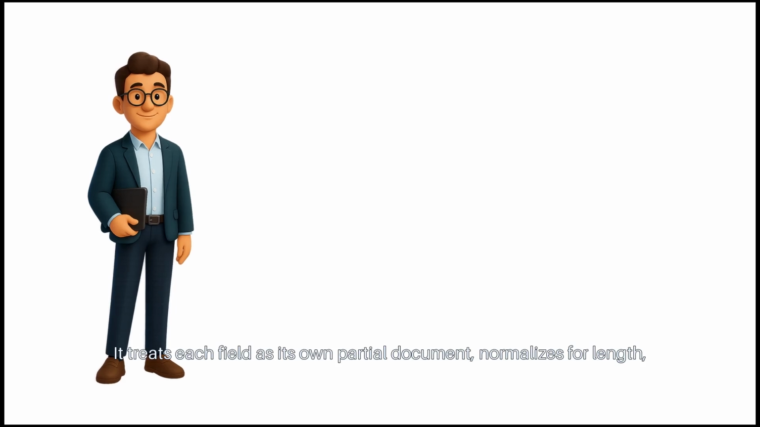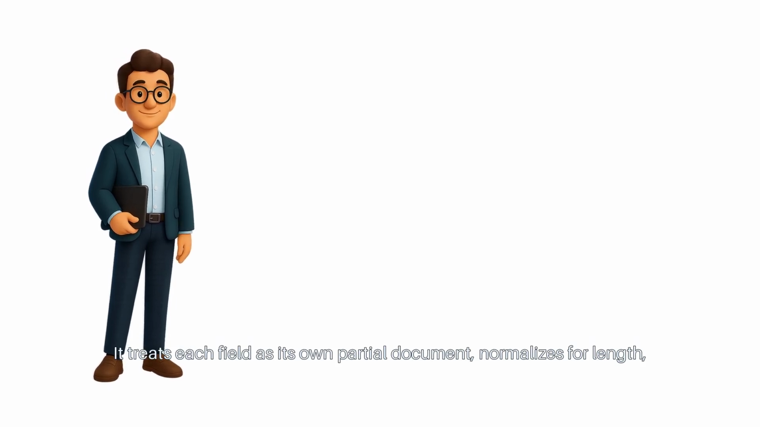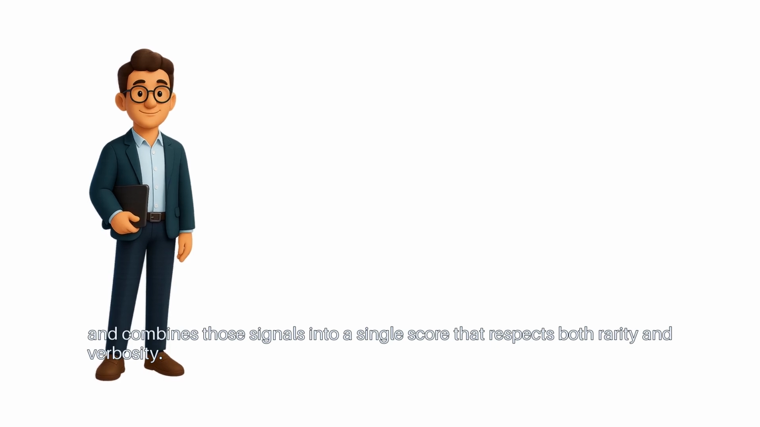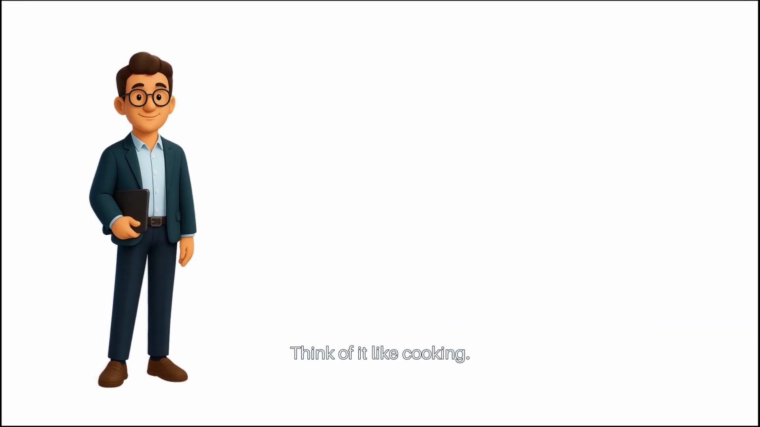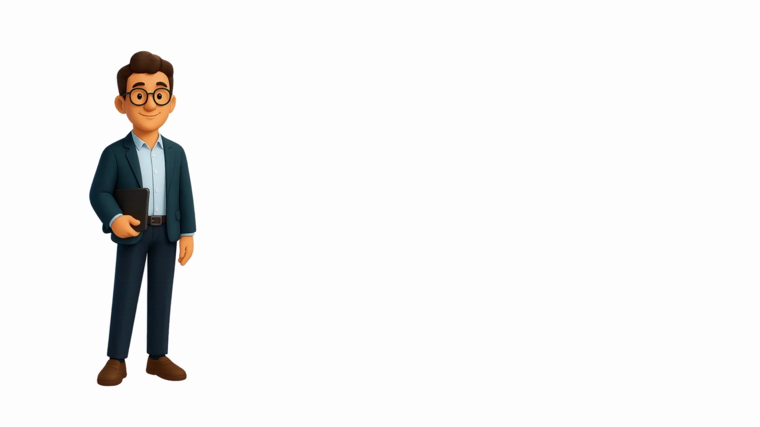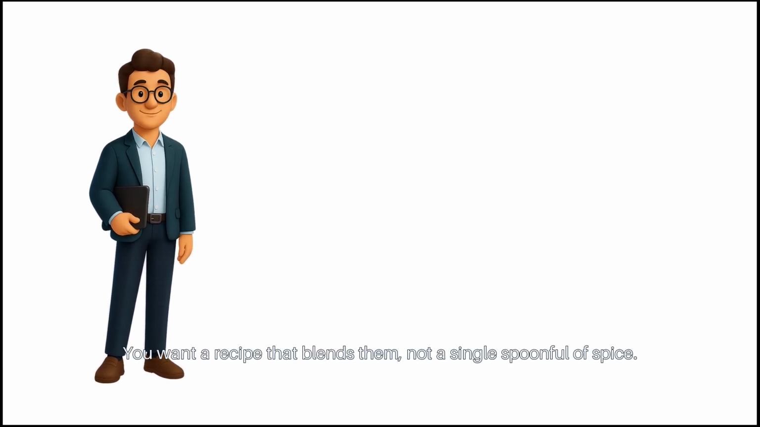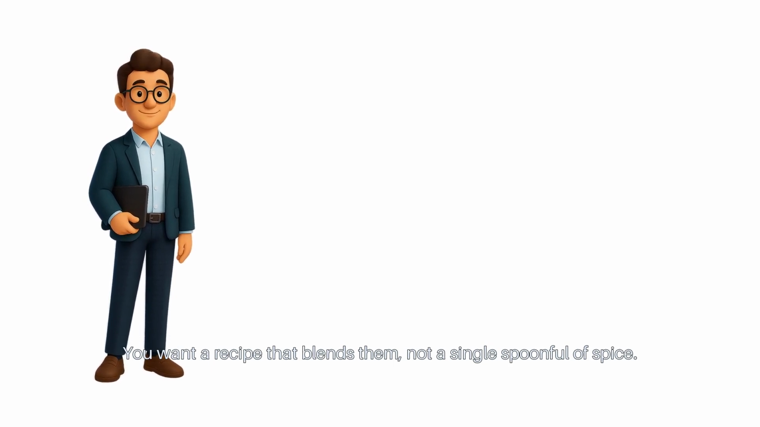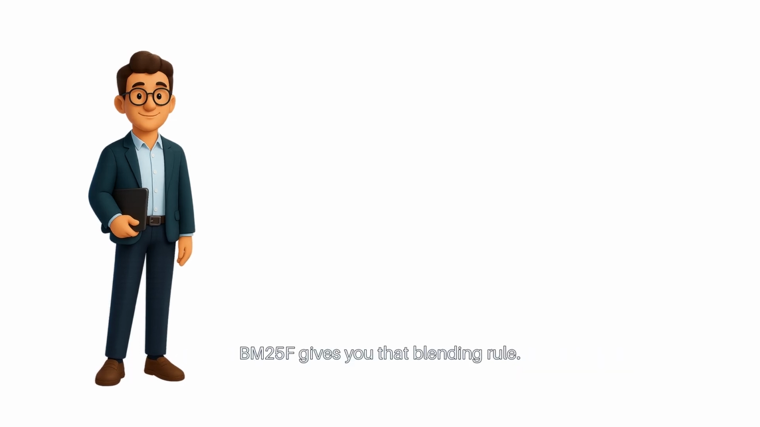It treats each field as its own partial document, normalizes for length, and combines those signals into a single score that respects both rarity and verbosity. Think of it like cooking. Title is concentrated spice. Body is a stew. Tags are garnish. You want a recipe that blends them, not a single spoonful of spice. BM25F gives you that blending rule.